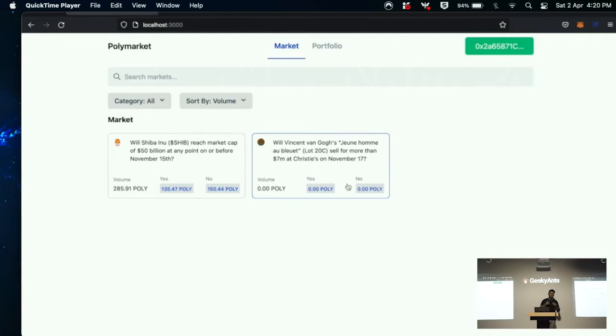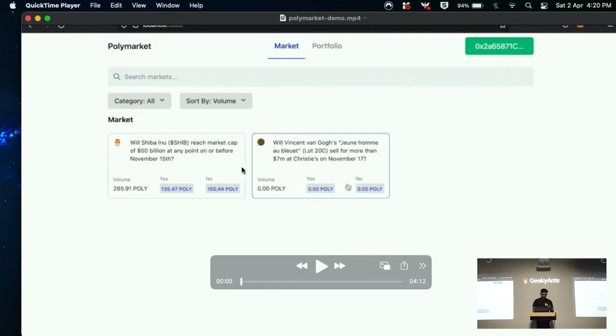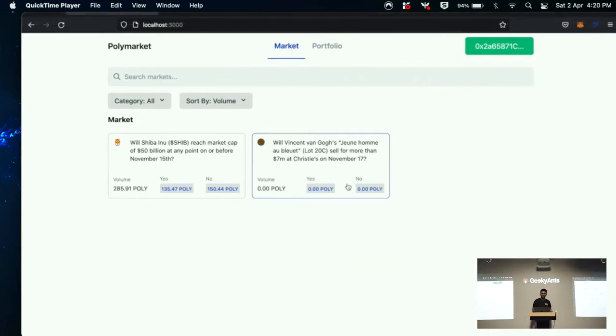People actually pay tokens, and if they win, the money of the people who lost is divided equally among the people who said yes. This is how it works, and I've tried to create a clone of it. The actual Polymarket website is really famous. Millions of dollars are locked inside the protocol, and it's closed source, so they don't have any open source GitHub code. I tried to mimic it as much as I can.